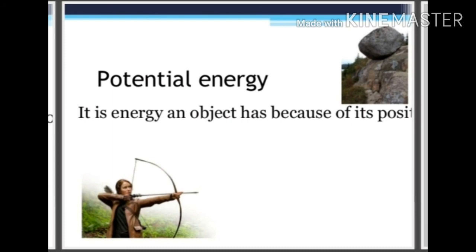For example, when you raise a hammer to fix a nail on a wall, the hammer has potential energy. Now in the figure, the stretched bow also has potential energy. This is the energy due to its configuration or position.